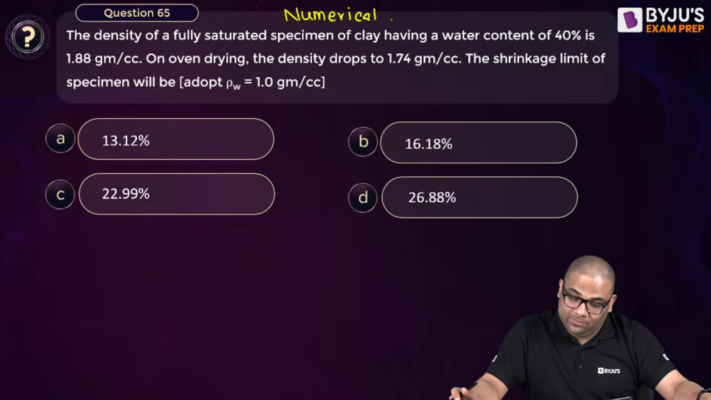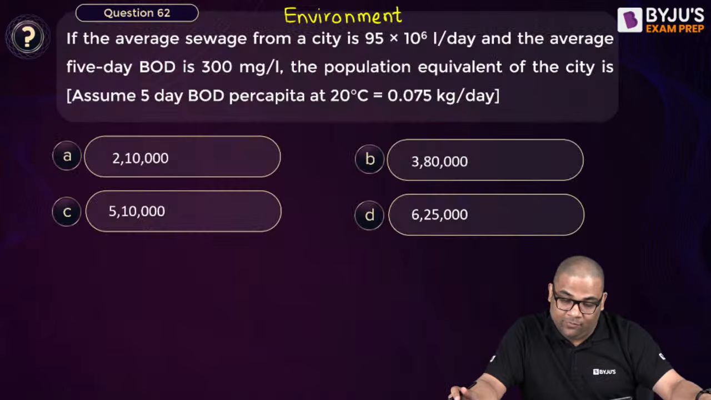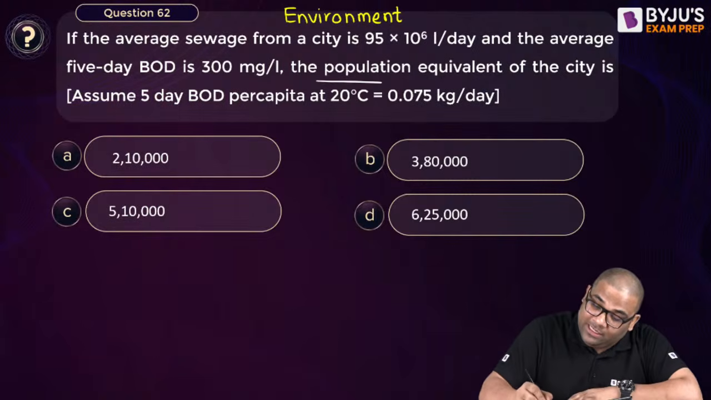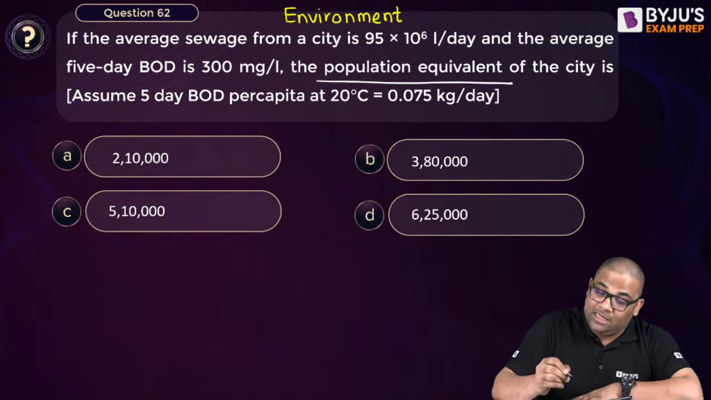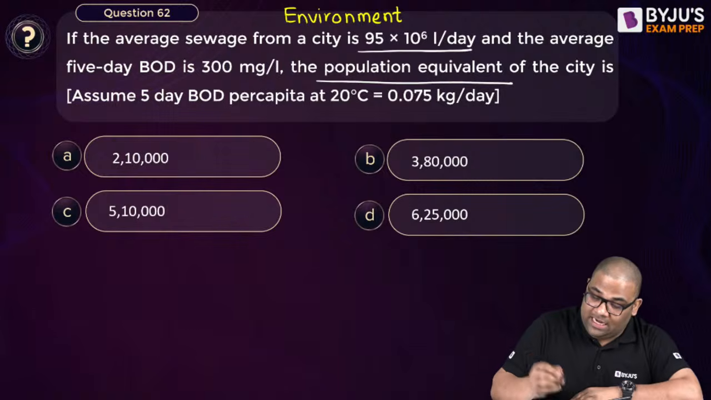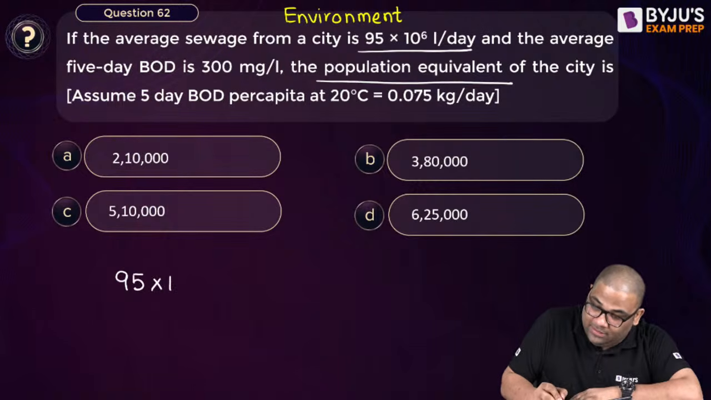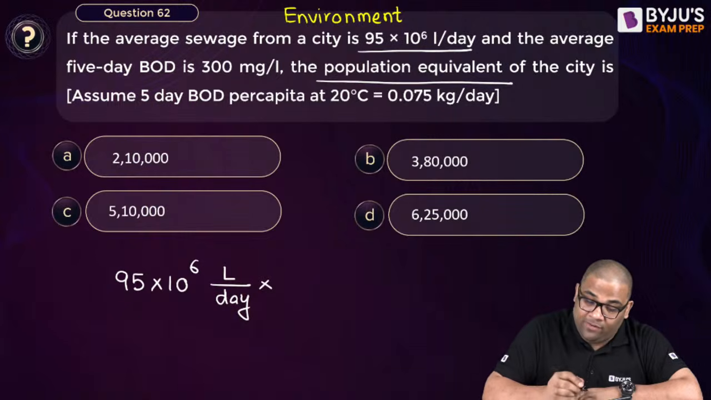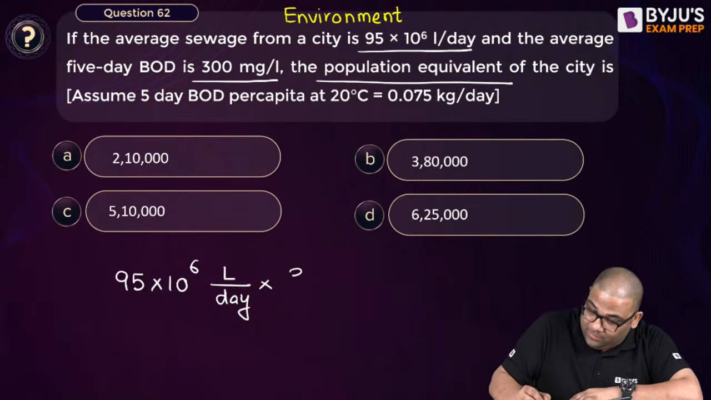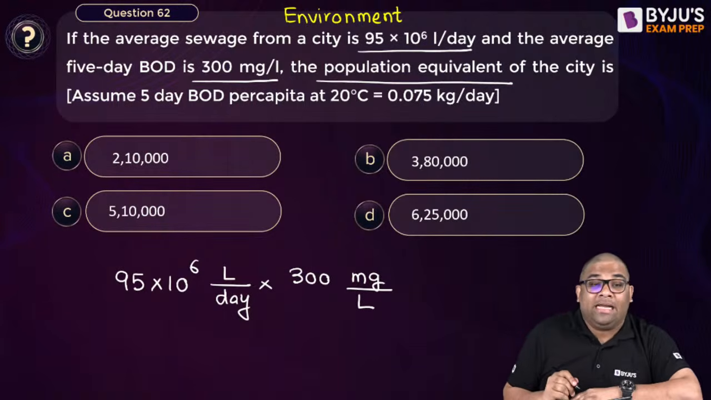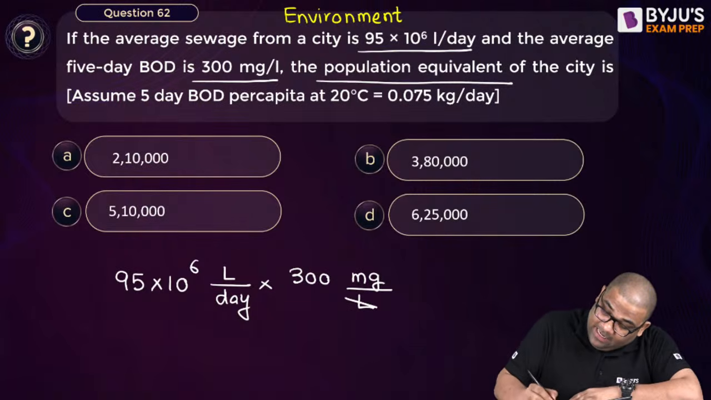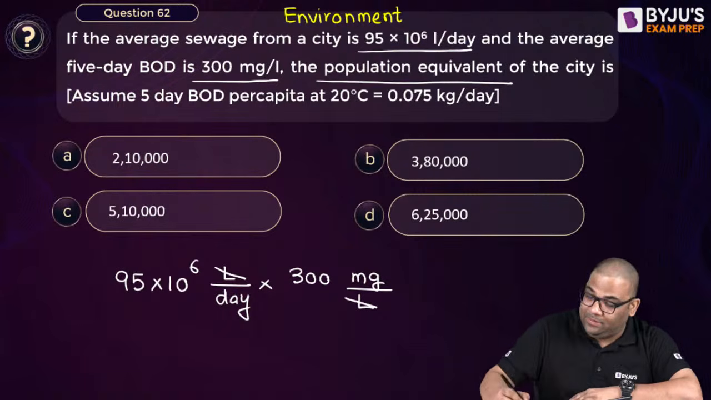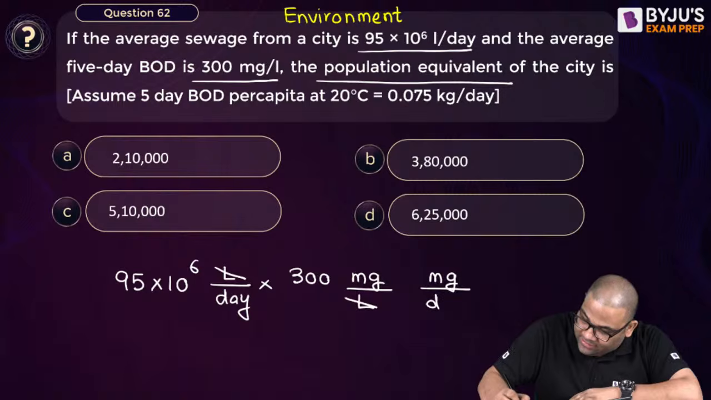Let us solve another question. No, this is a lengthy one. This question you can solve. Population equivalent. You see, what is written? The average sewage discharge is 95 into 10 to the power 6 liters per day. Now, the average 5-day BOD is 300 mg per liter. Yes, this is the 5-day BOD. So per day how much BOD is generated? Per day this much mg per day BOD is generated.